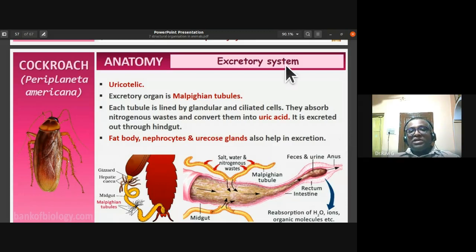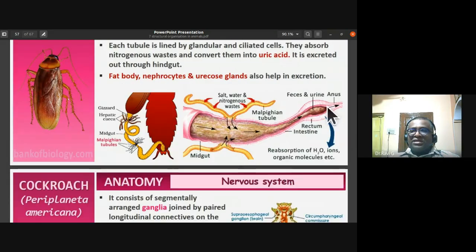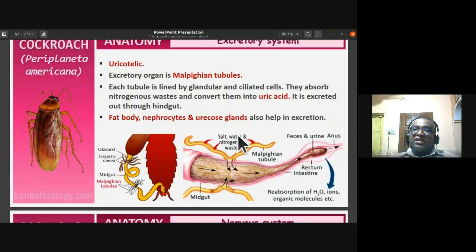So each tubule is lined by, you can notice here, see, these diagrams, they don't ask it for exam. Don't worry about it. It is only for explanation part.